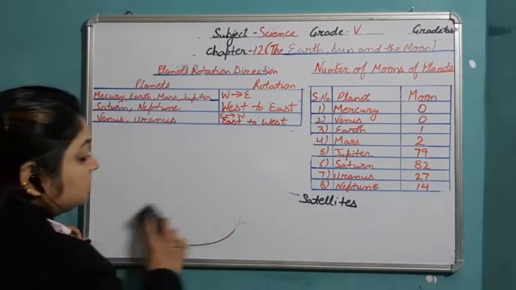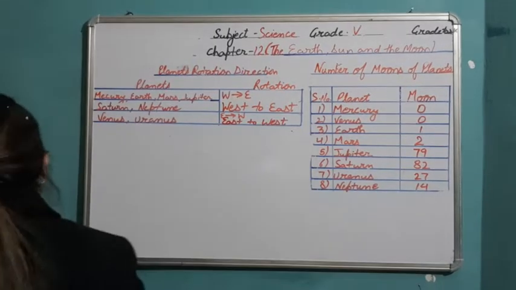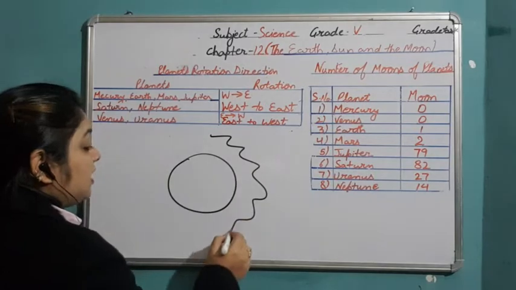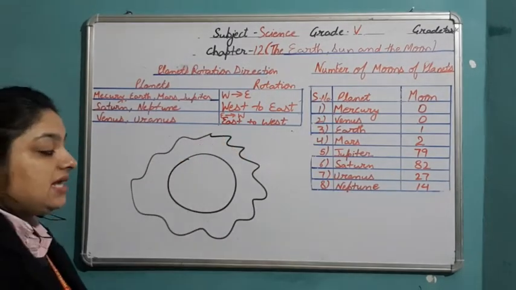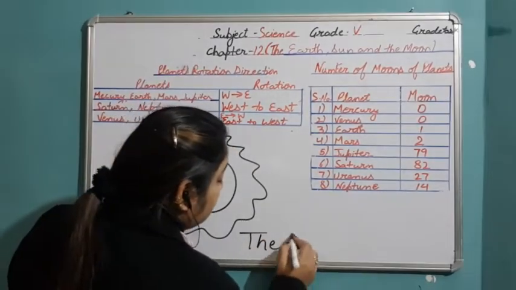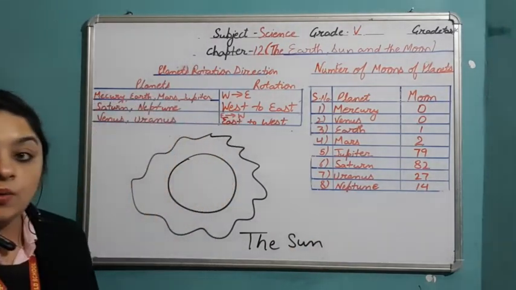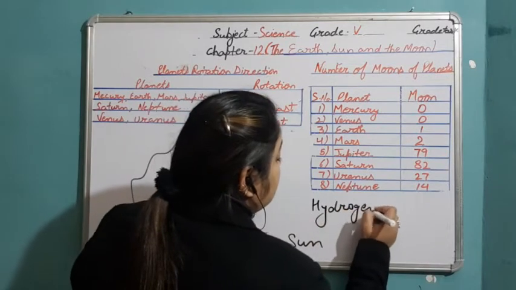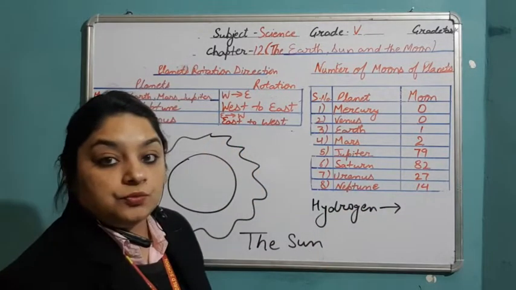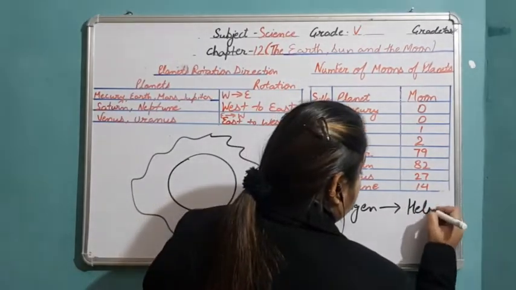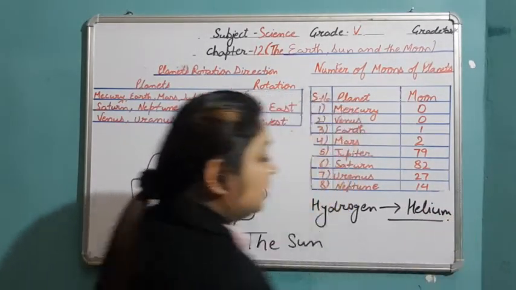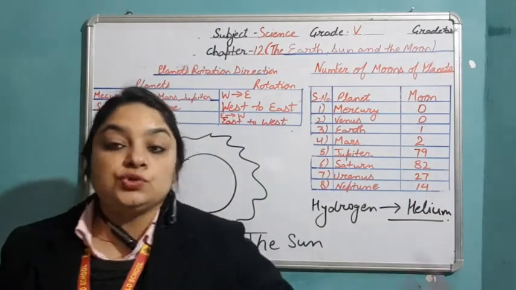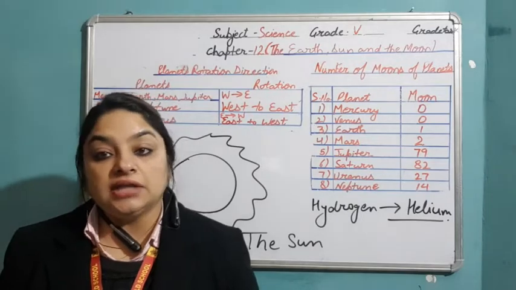When we are talking about the structure of the Sun, it is a huge ball of burning gases. There are two gases which are continuously getting converted on the surface of the Sun. What are those gases? These are hydrogen, which is continuously getting converted into helium, and due to this conversion only, it releases two types of energy, light energy and heat energy.